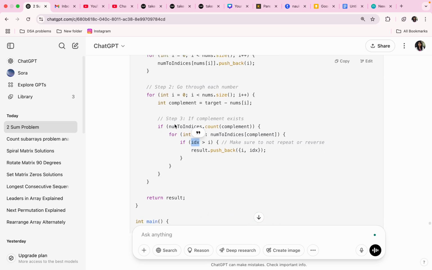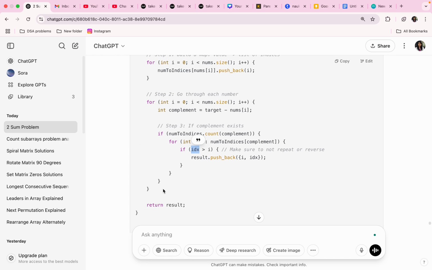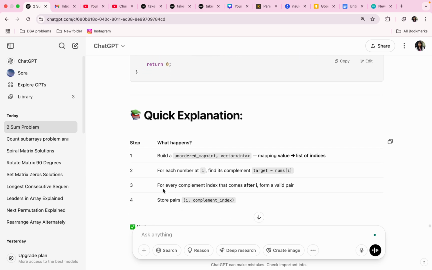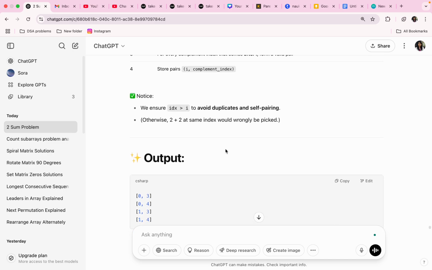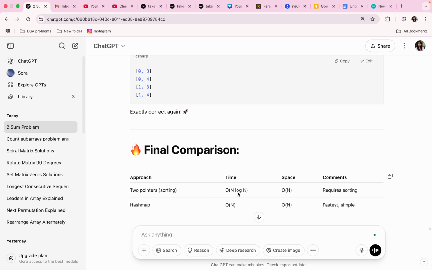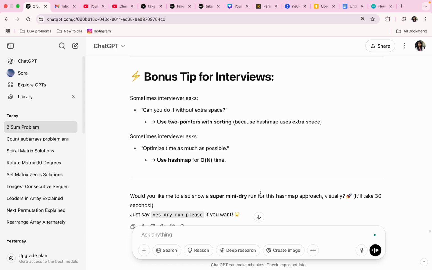Okay, so this is big O of n, and this is also big O of n, big O of n plus n, which is equal to big O of 2n, which is basically big O of n. Mapping values to list of indices. We ensure idx is greater than i to avoid duplicates and self-pairing. Nice solution. Sorting is big O of n log n, this requires no sorting, big O of n, fastest and simple. Remember this hash map solution.